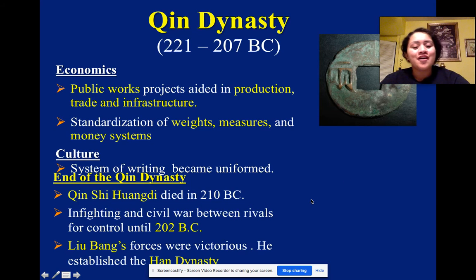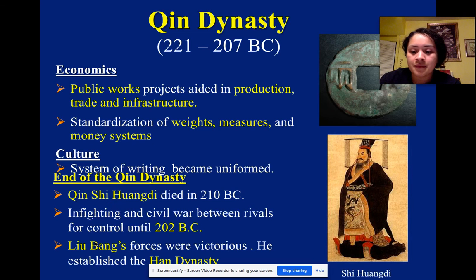Liu Bang's forces were victorious. He established the Han Dynasty. So Liu, this one here, he took over, pretty much conquered the Qin Dynasty, and then we started the Han Dynasty. There you go.